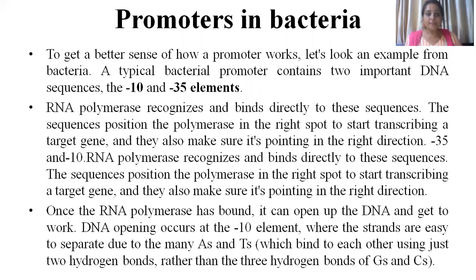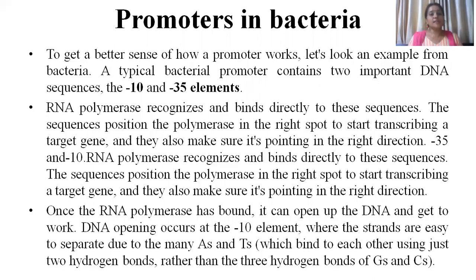The sigma factor is going to recognize the -35 promoter sequence first, and it is going to orient the RNA polymerase holoenzyme to settle down on -35 first. Then that RNA polymerase is going to settle down on the -10 sequence.